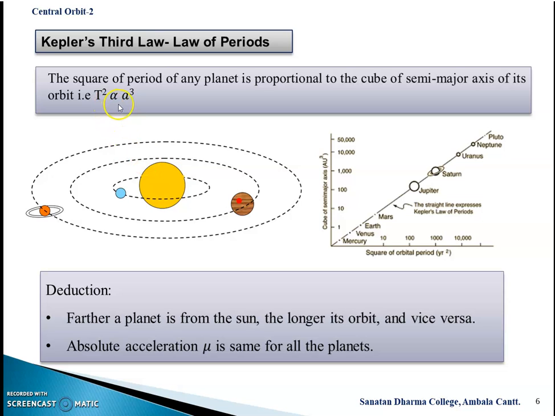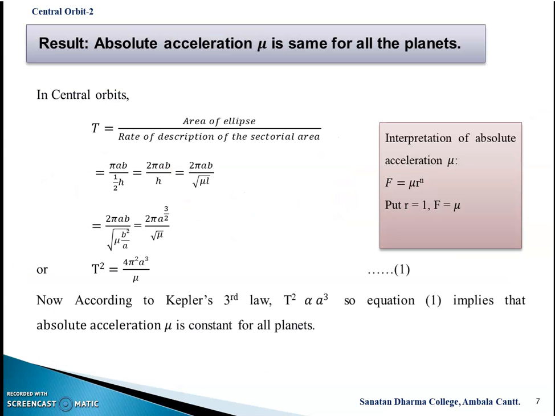Why? Because T square is proportional to A cube. As A increases, T also increases. As T increases, its diameter increases, that means the parameter increases. Now, the second observation is that the absolute acceleration mu is the same for all the planets. For this, let's go to the next slide. We'll prove here that mu is the same for all the planets.